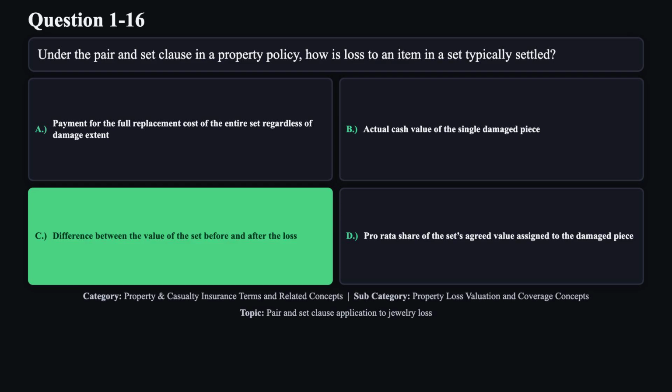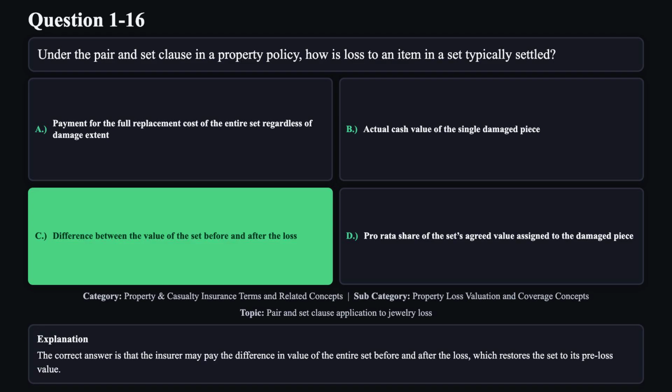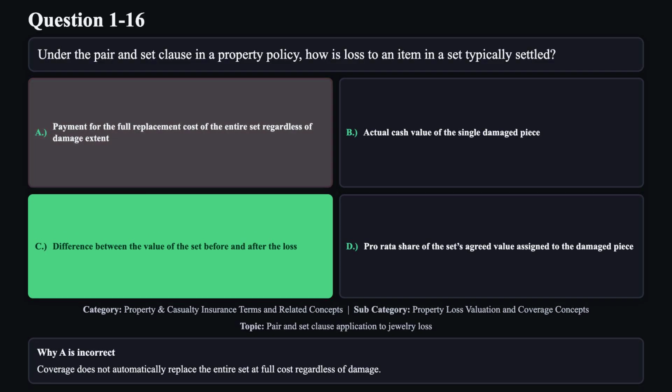The correct answer is C. The correct answer is that the insurer may pay the difference in value of the entire set before and after the loss, which restores the set to its pre-loss value. Reason A is not correct. Coverage does not automatically replace the entire set at full cost, regardless of damage.